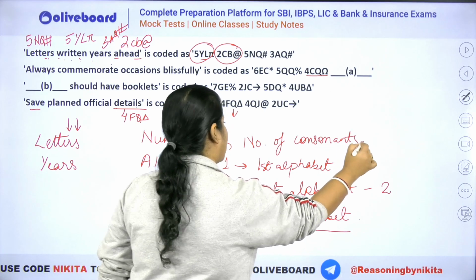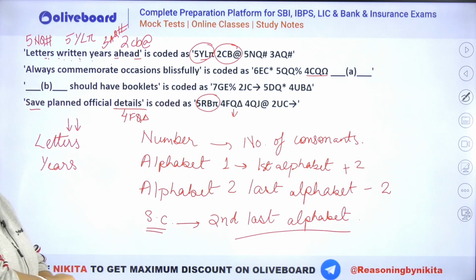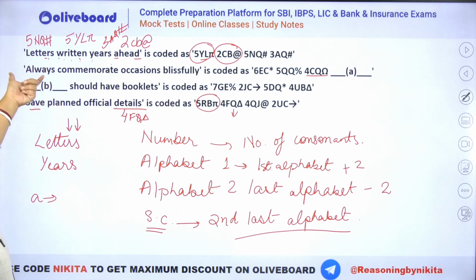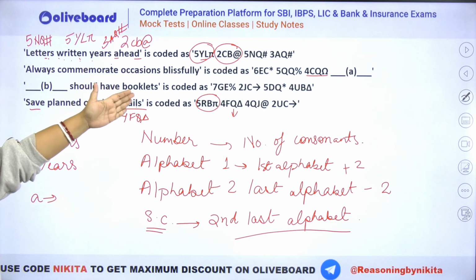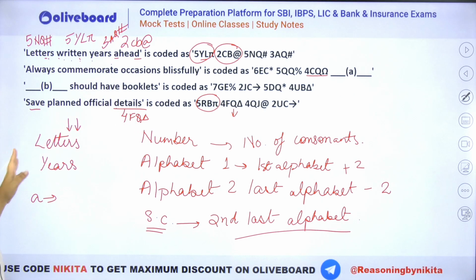ठीक है, so it has to be number of consonants. Now let's say if you have to find position A. अब अगर position A निकालना है तो इसका value कितना आएगा? You can always find, like let's say if we have always का क्या होगा? It should be having C. You can see that is your 4CQ omega.